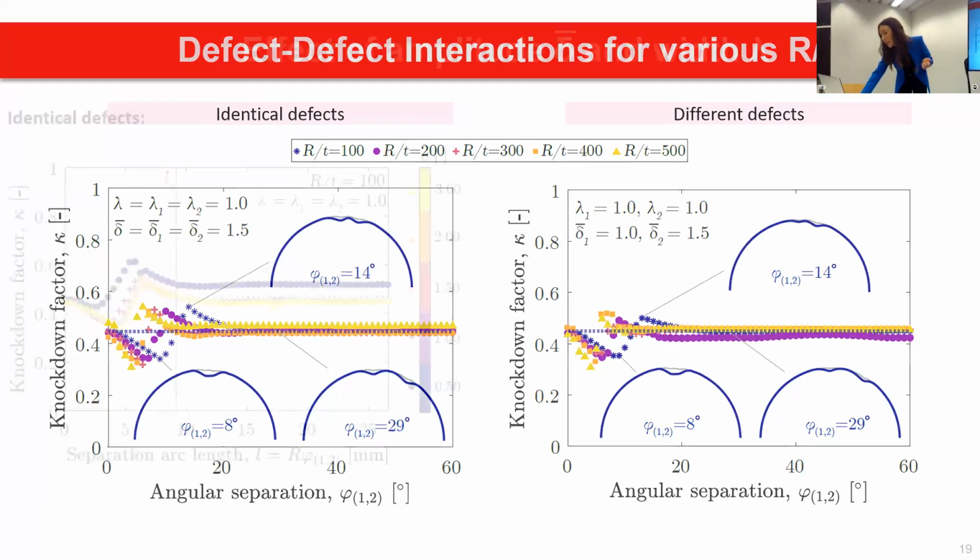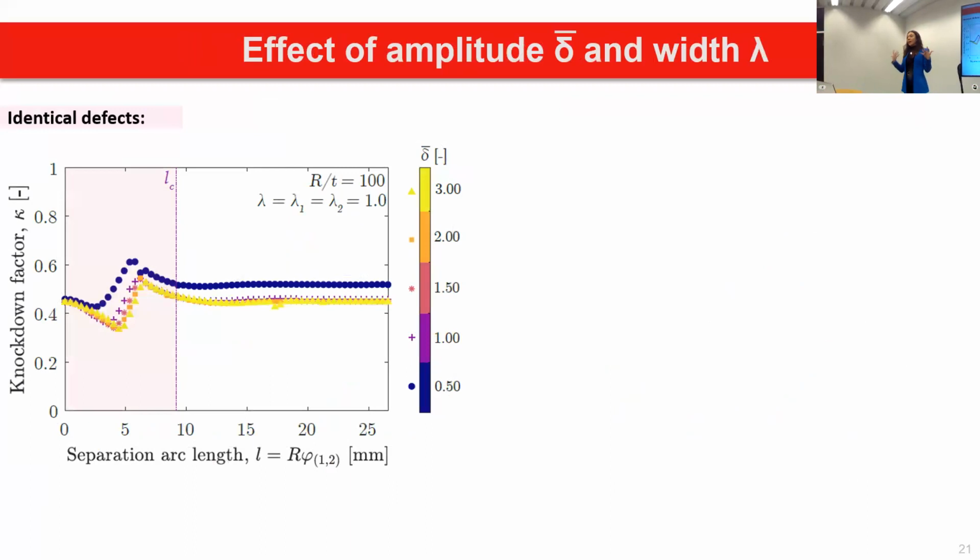All right, so this gives us some hint that we should maybe talk about a length scale, what we now call the separation arc length. Instead of plotting the angular separation rho, I converted it to the arc length. Now I'm examining some parameters in order to have a full picture of what's happening: knockdown factor versus this arc length for different amplitudes. What we could see here is that we have pretty much a similar onset of plateau for all the curves.